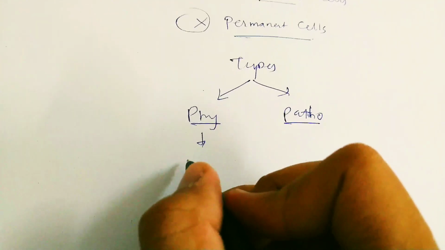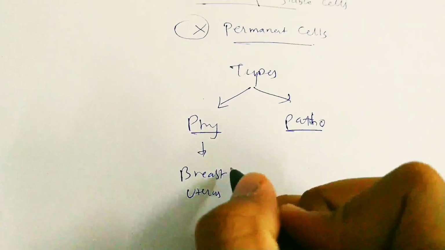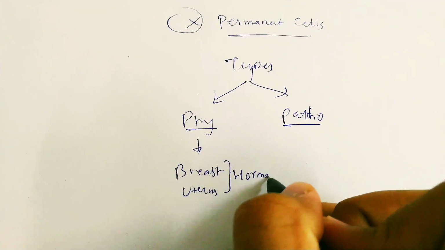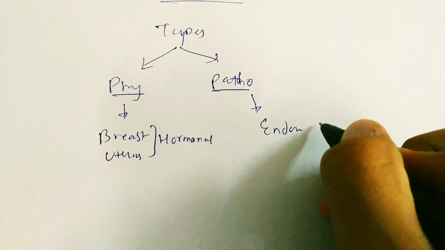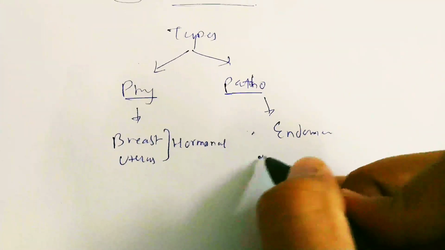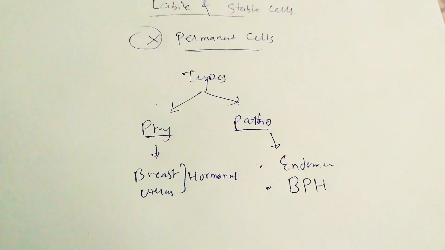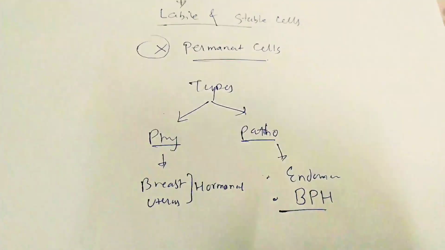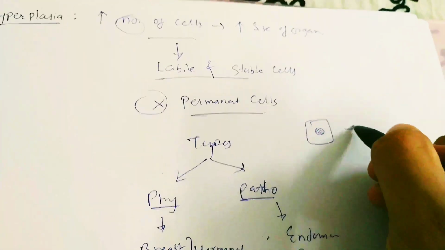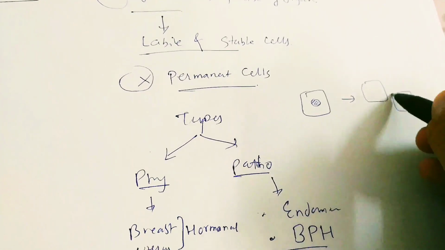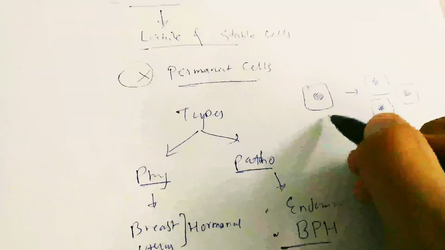Physiological hyperplasia is seen in breast and uterus due to hormonal changes, and pathological is seen in endometrium and in prostate. The condition is benign prostate hyperplasia or BPH. So consider this is a normal cell and this is hyperplasia, increase in number of cells.